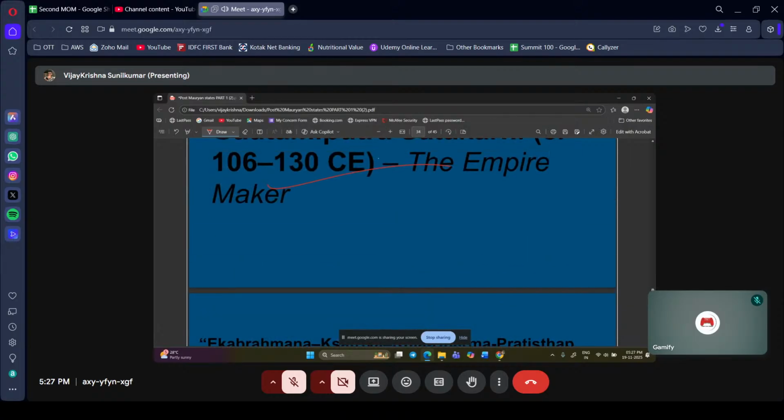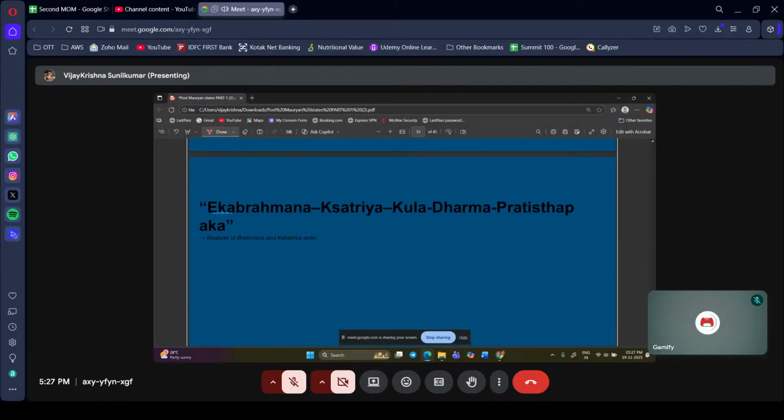The empire maker. Who is known as the Dakshinapathapati? Satakarni one. Then this is the title of GPS, Gautami Putra Satakarni: Eka Brahmana, Kshatriya Kuladharma Pratisthapaka.